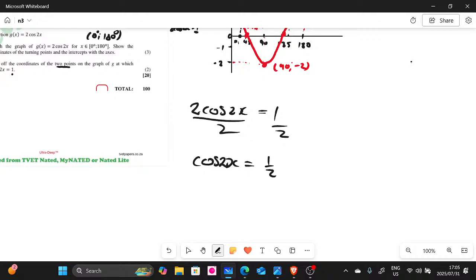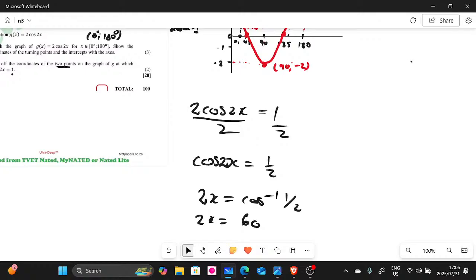Do you guys see? And then we say arc cos, right? So when you say arc cos, we're going to have 2x equaling arc cos half. But what is arc cos half, guys? 2x equaling arc cos half is going to give us 60. Let me double check, guys. Arc cos half, 0.5, is going to give us 60.